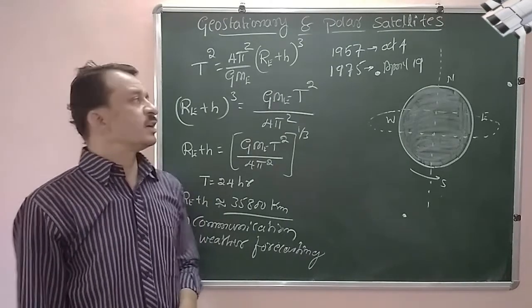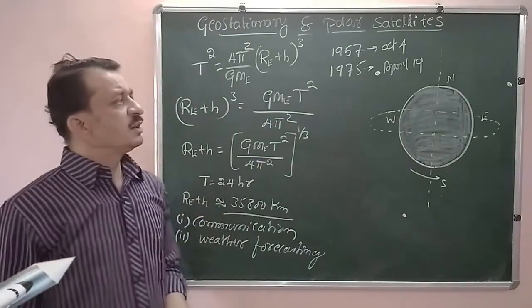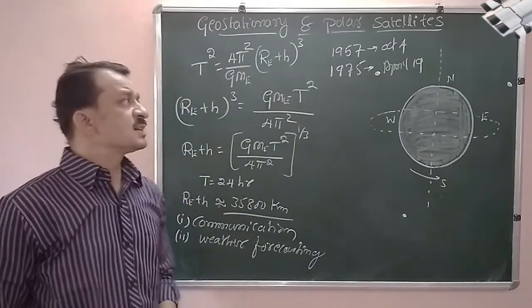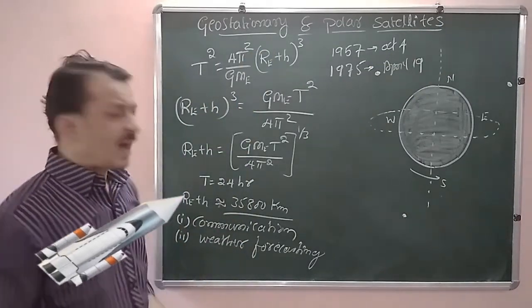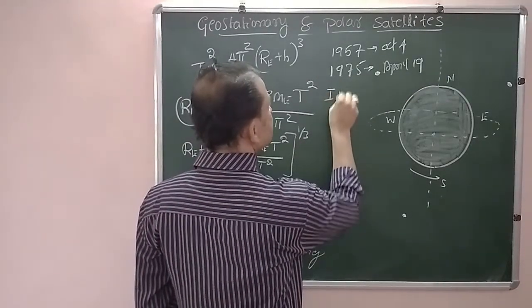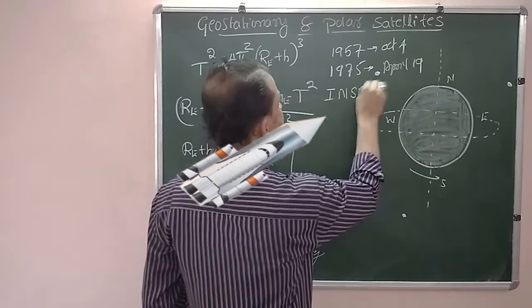Later on, all countries launched geostationary satellites, and India has also launched geostationary satellites named INSAT.